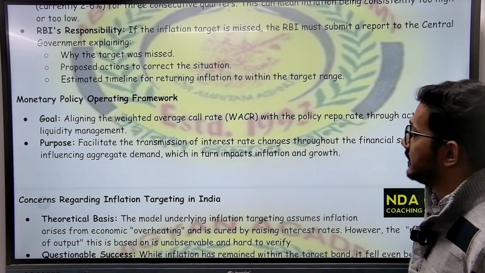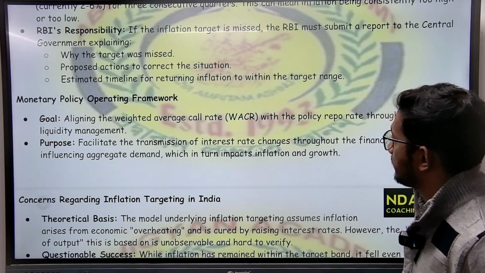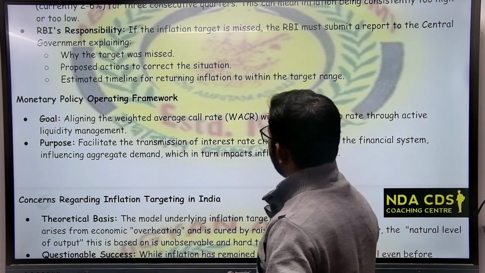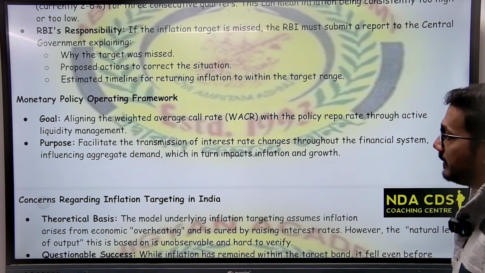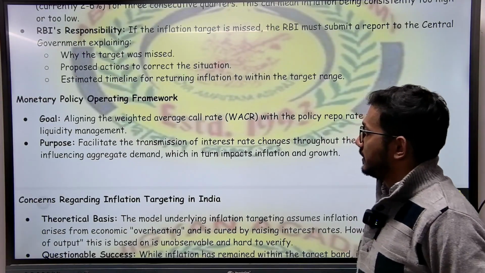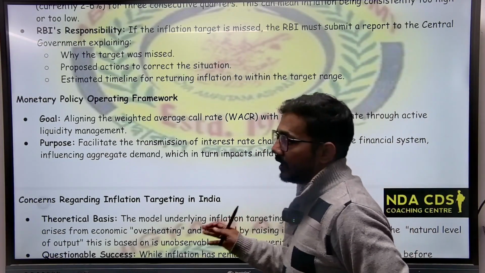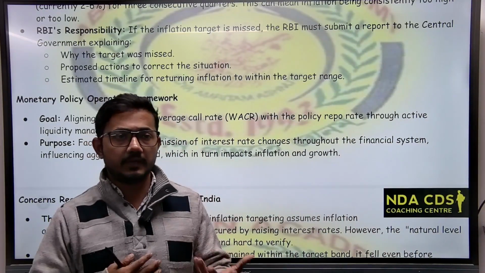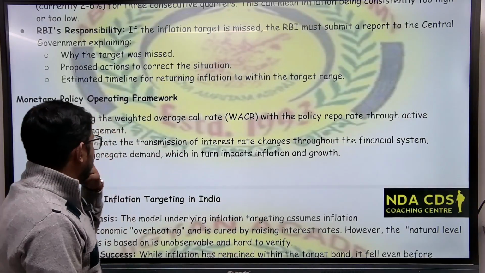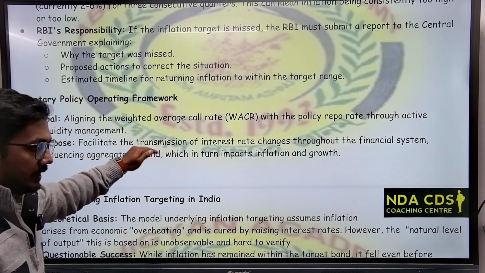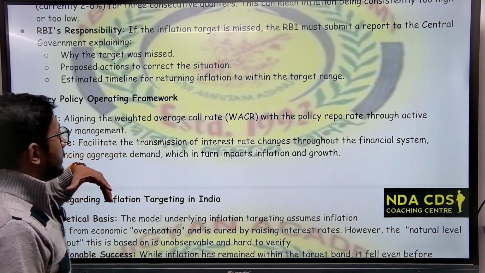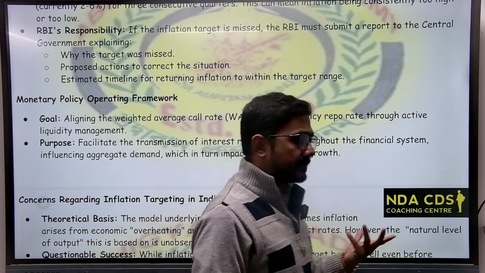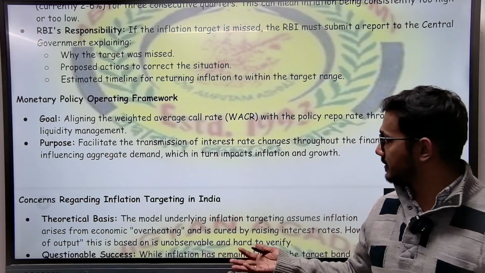Next, monetary policy operating framework: aligning the weighted average call rate with the policy repo rate through active liquidity management. Here is the goal. The call rate and repo rate we will bring up in some other video. Let's talk about it in a very bird's eye view manner. The weighted average call rate is one of the interest rates.